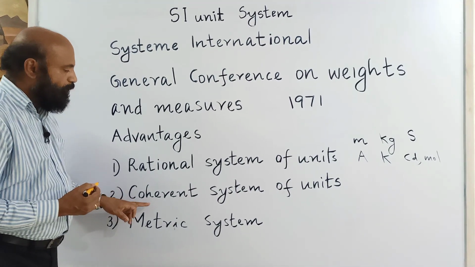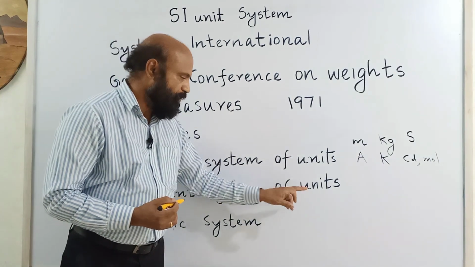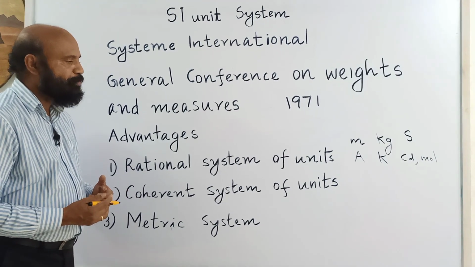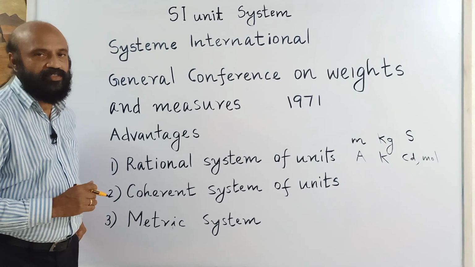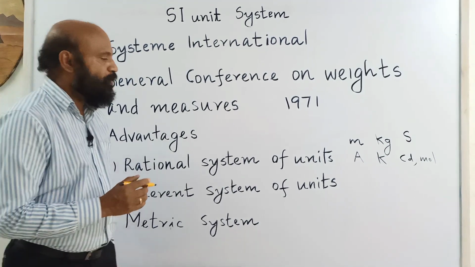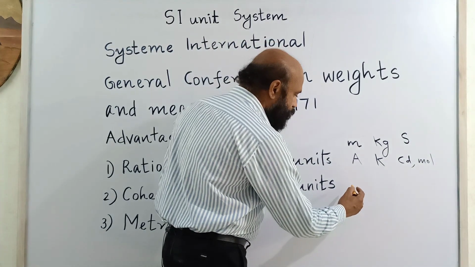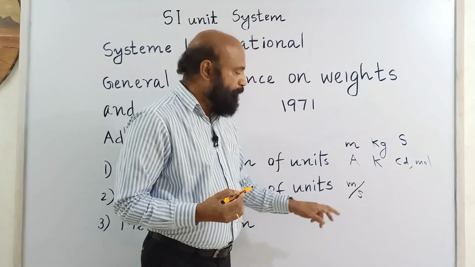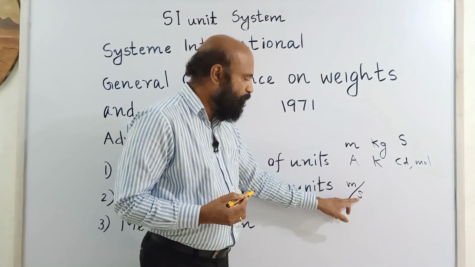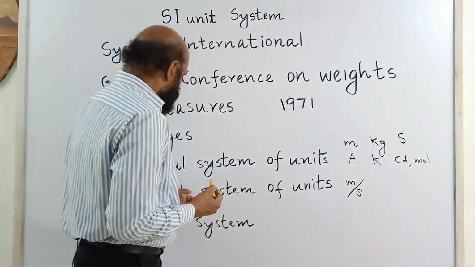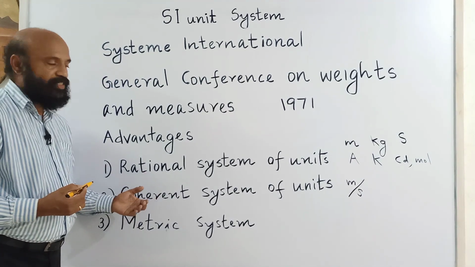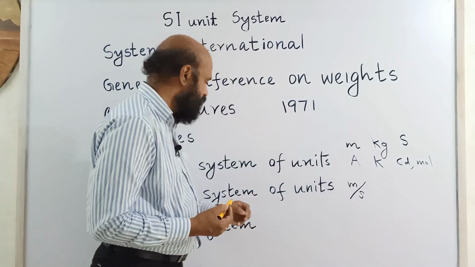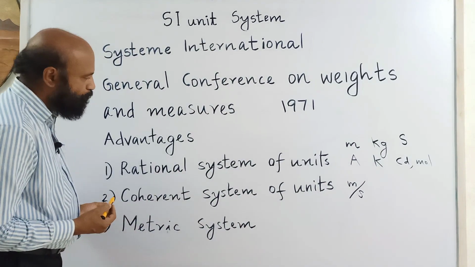Next, it is a coherent system of units. The meaning is that the derived quantities are expressed in terms of the units of fundamental quantities. For example, velocity. The unit for velocity is meter per second. Meter is a fundamental unit, second is a fundamental unit. So the units of the derived quantity are expressed in terms of the units of the fundamental quantities. That is the meaning of coherent system of units.